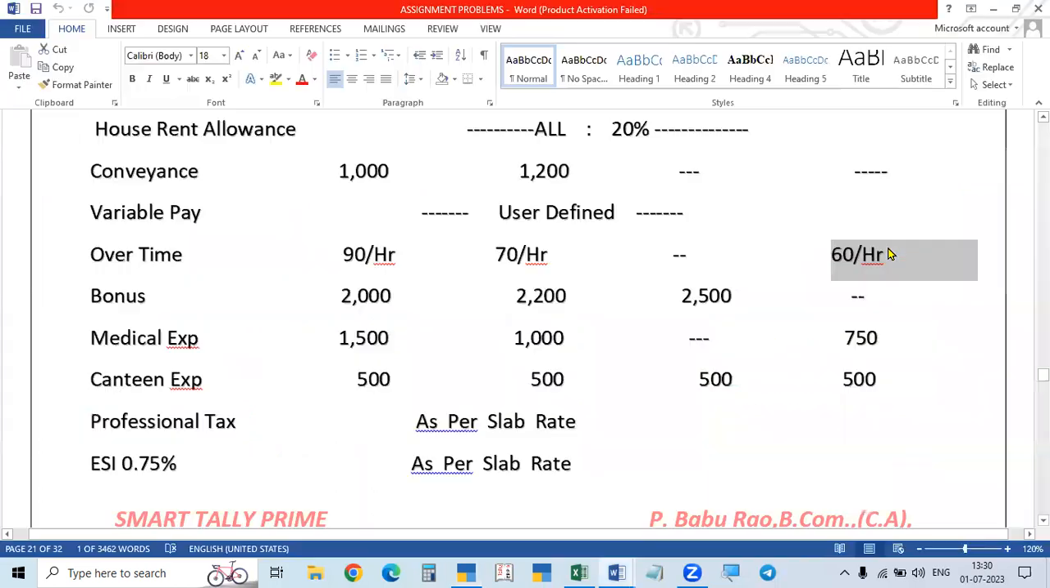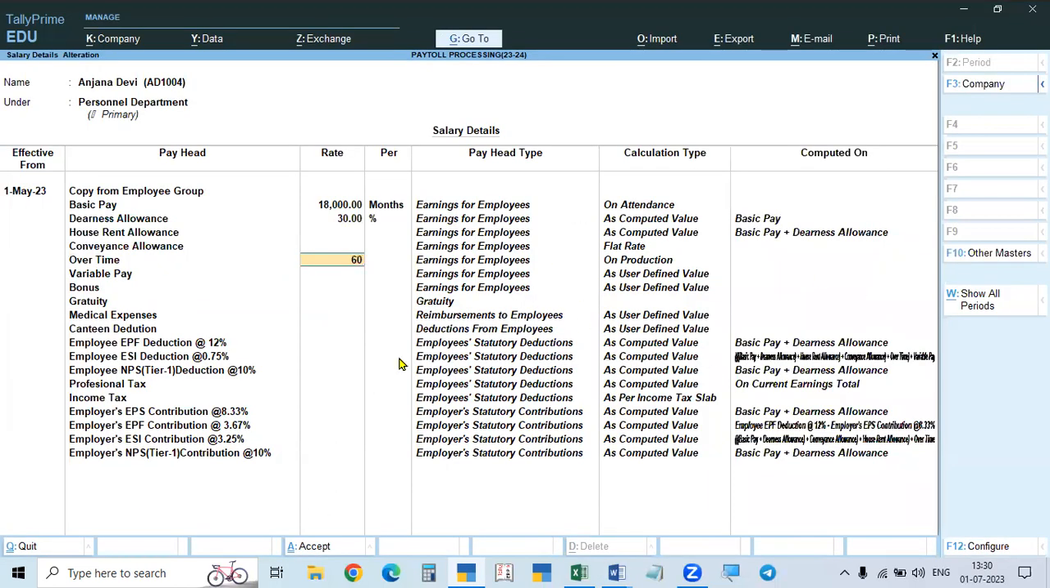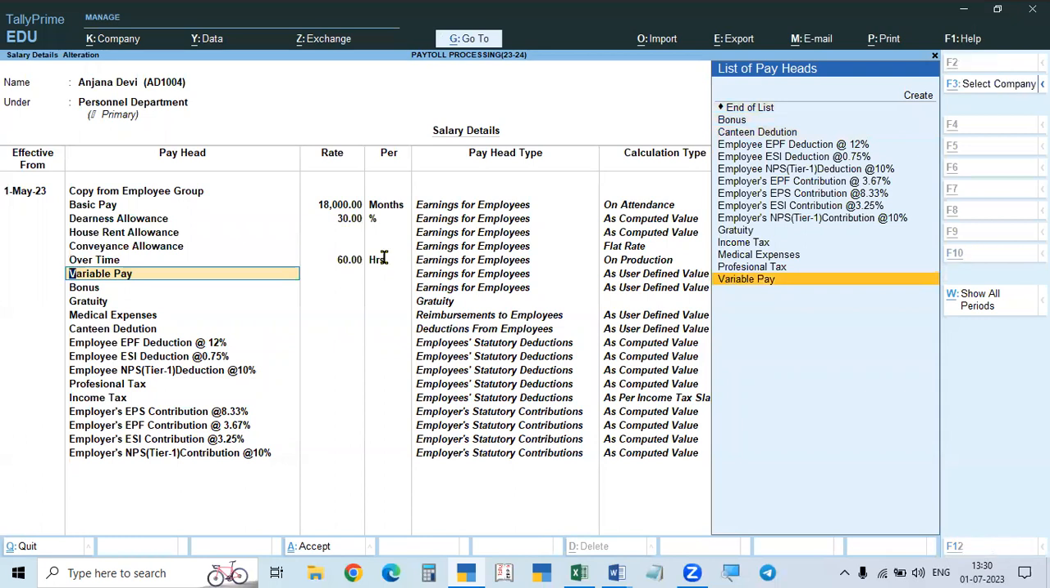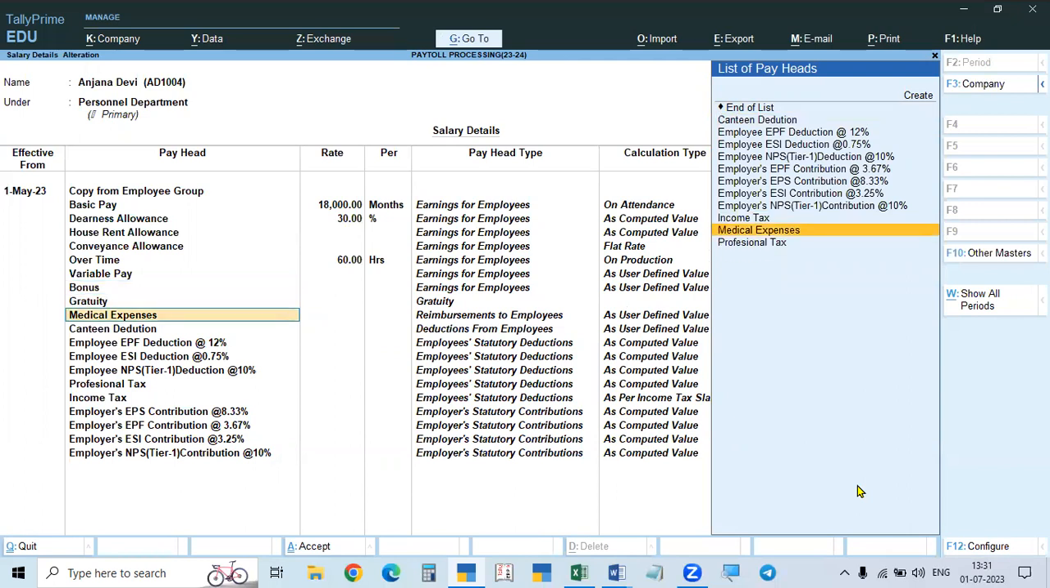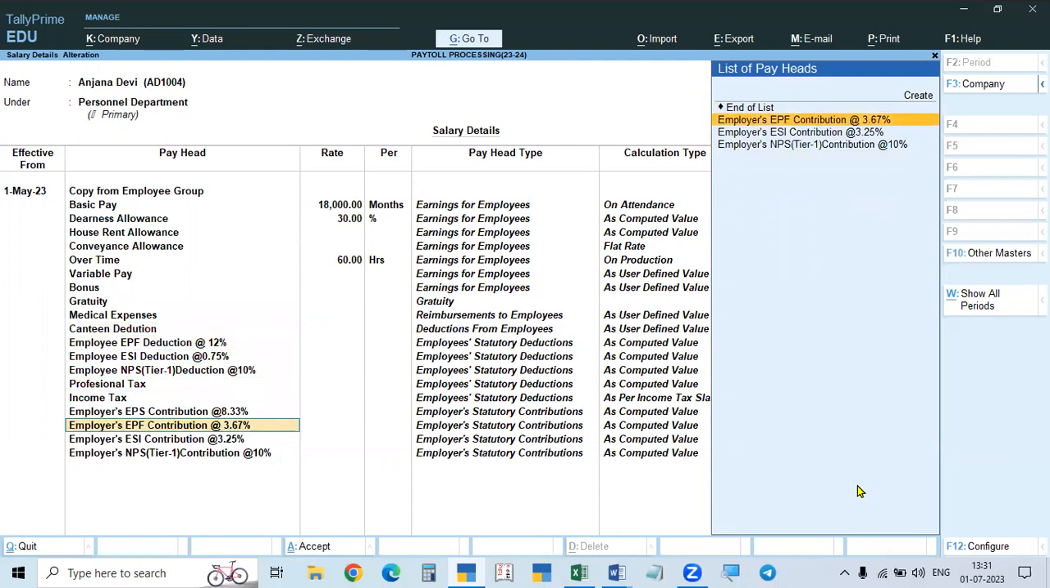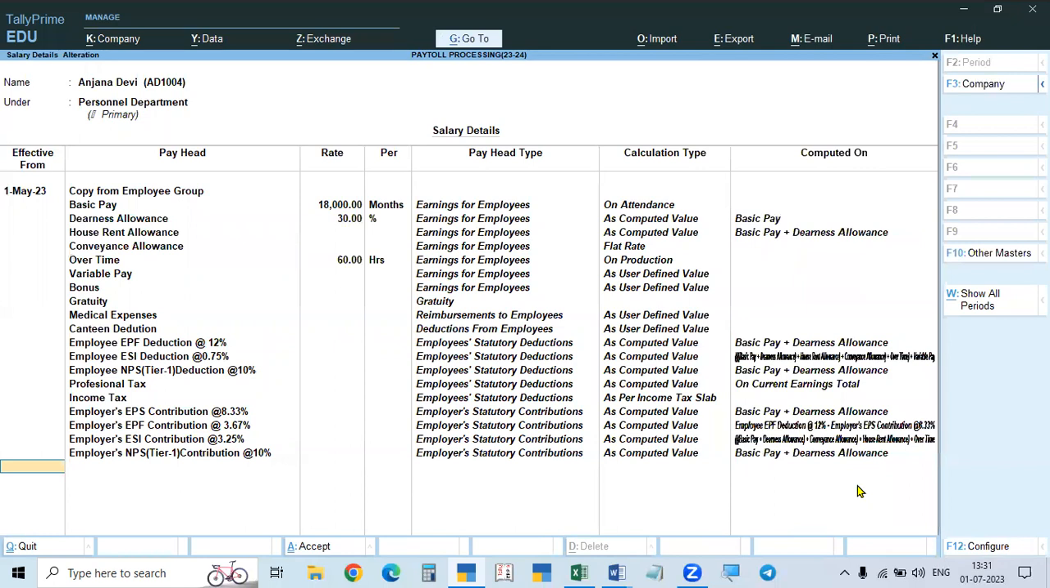Overtime, the amount is 60 rupees per hour. This is the rate here. 60 means rupees per hour, not 60 hours worked. Then variable pay. Variable pay is user defined, so the cursor will not go to the rate. Bonus, gratuity, medical expenses, canteen, that is also user defined. And all these are calculated. These are all normal. So this is done. Okay, this is over.